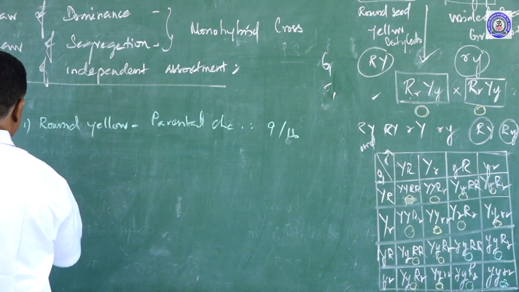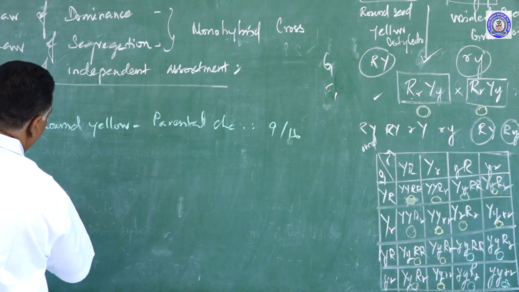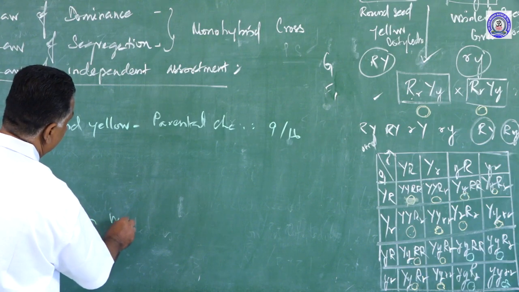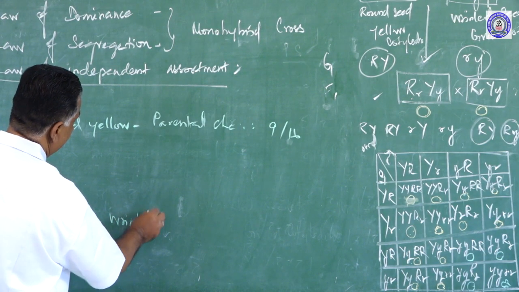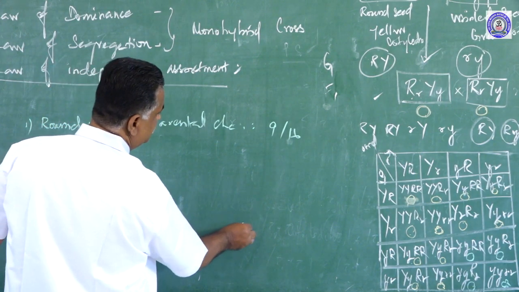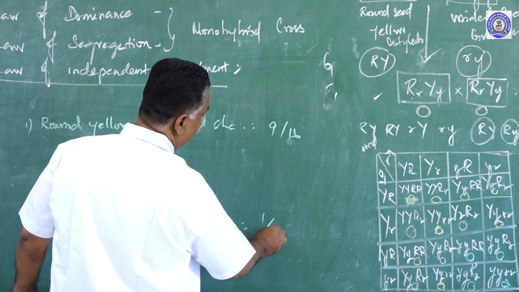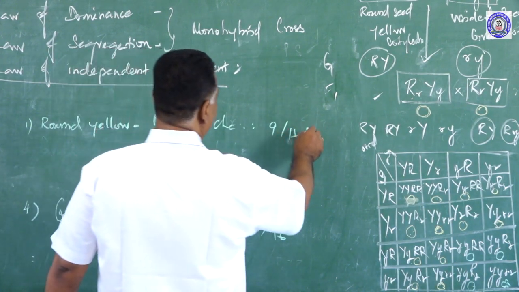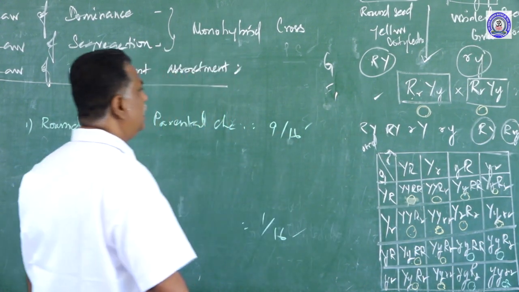This is the 4th character, green wrinkled. And this is 1 out of 16. And we have got a parental character again.